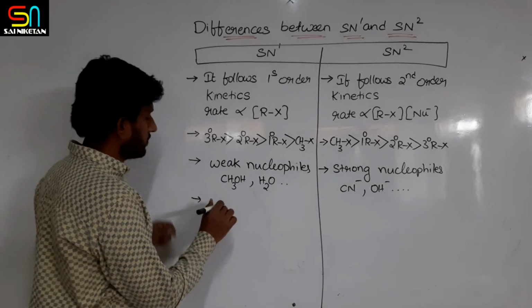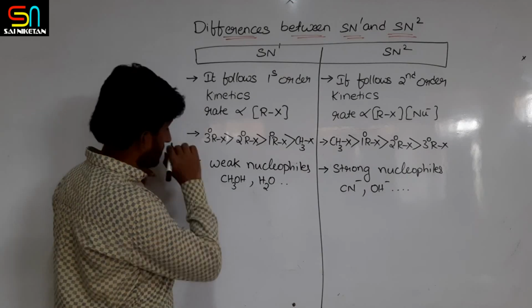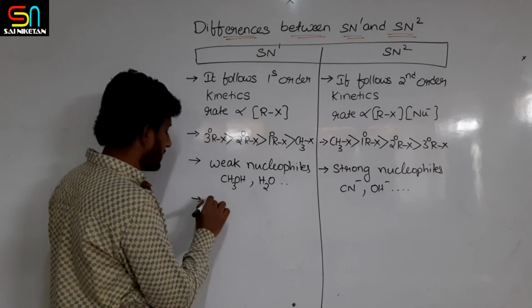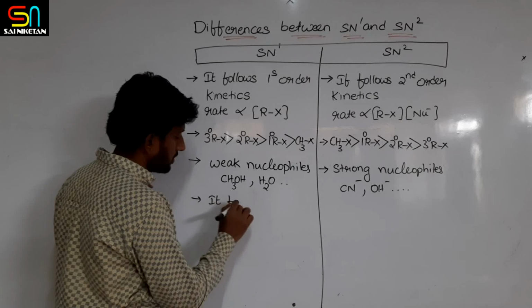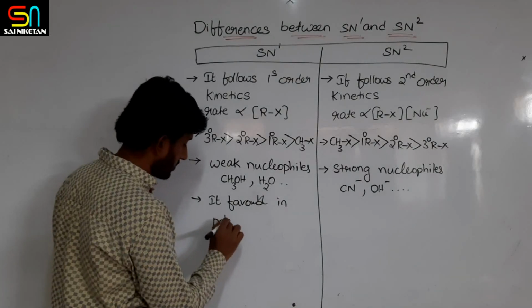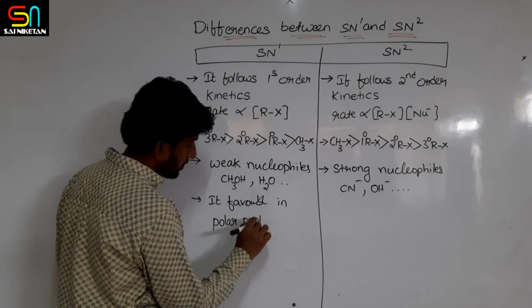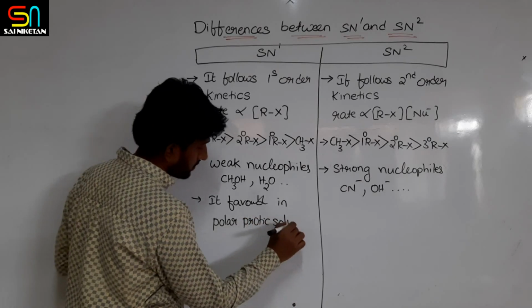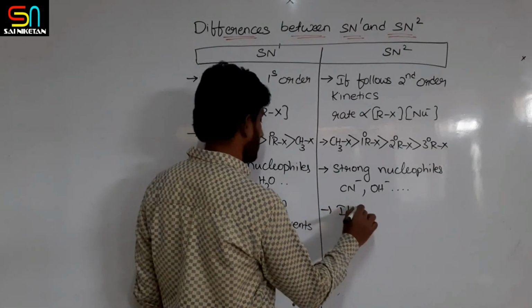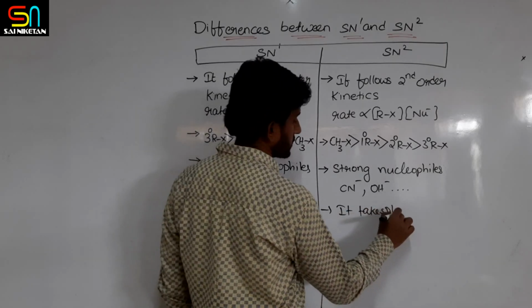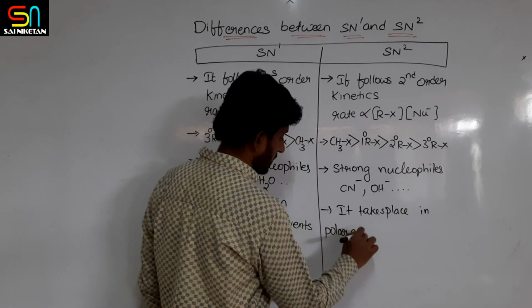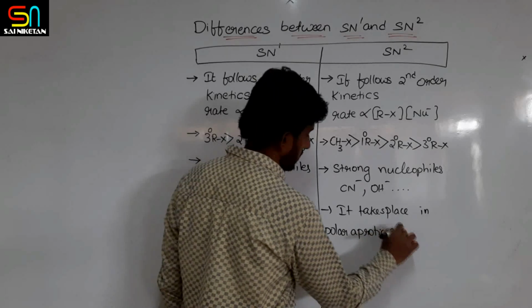SN1 takes place in two steps via a cation, so it is favorable in polar protic solvents, like water or alcohol. SN2 is favorable in polar aprotic solvents.